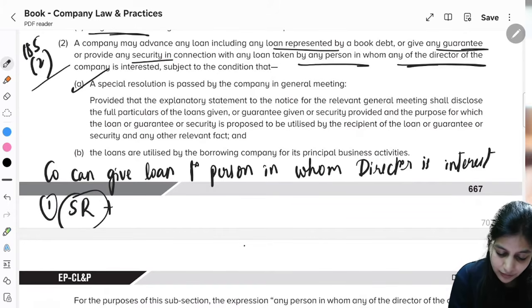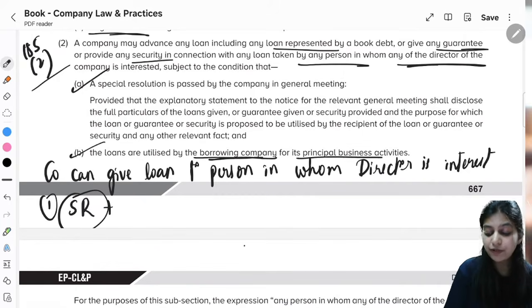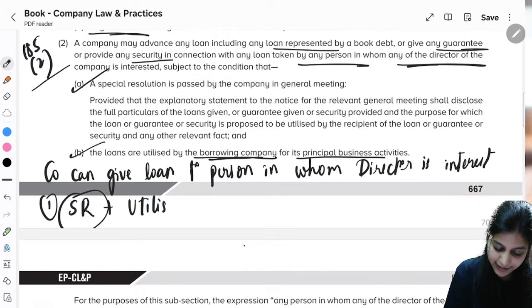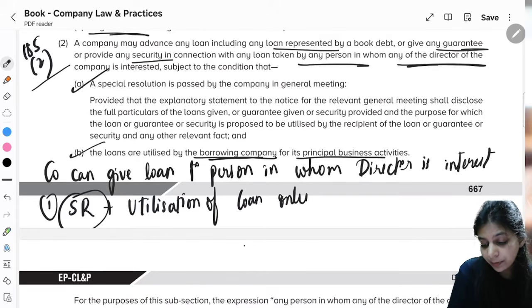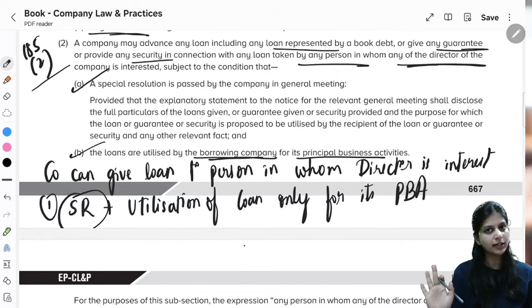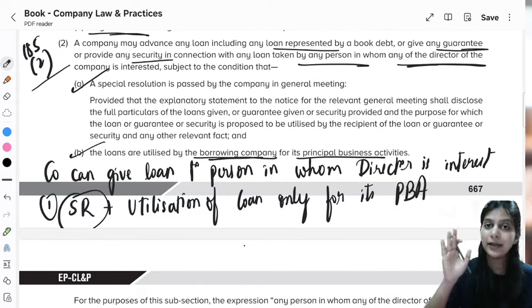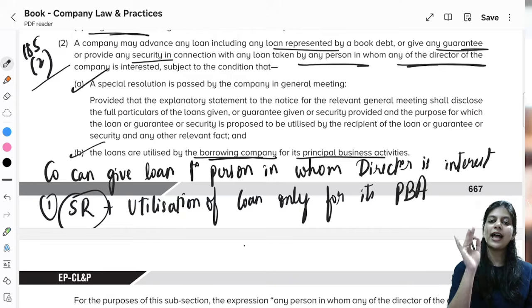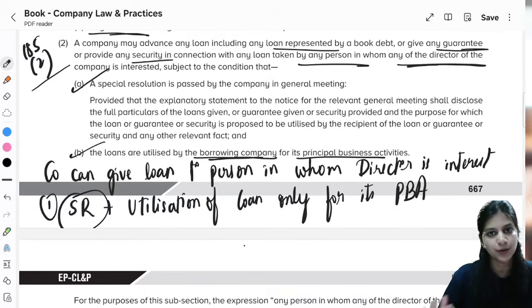Second, the loan has to be utilized by the borrowing company for its principal business activities only. Second is utilization of loan only for its principal business activities. Clear? A company can give loan only when the special resolution is passed, plus utilization of loan has to be only for its principal business activities and for no other reason. This is again to protect that the funds are not misused.